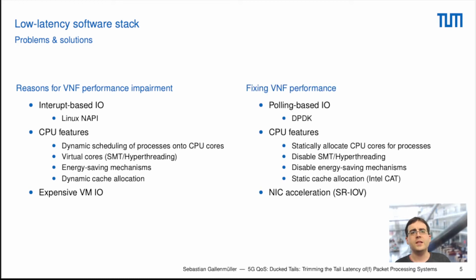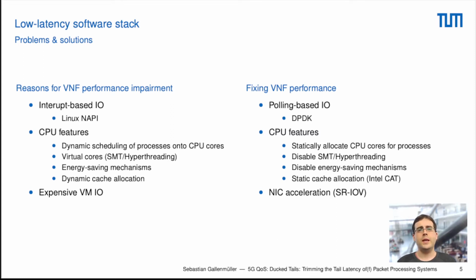How we can fix that is listed in this table. We have switched now to polling-based I/O. This means that we use a specialized framework, in our case DPDK, that just relies on polling, and this makes the entire packet processing more predictable, because now the application decides when to receive and send packets exactly.